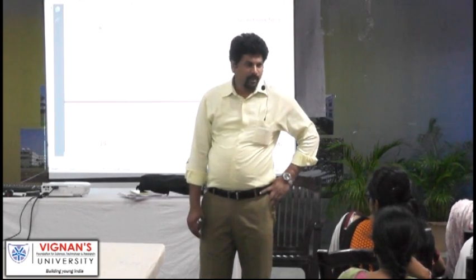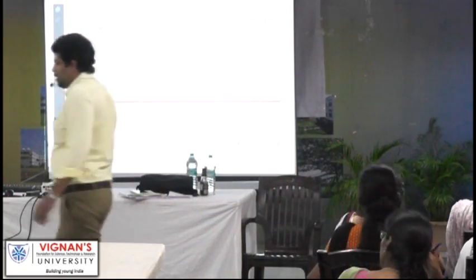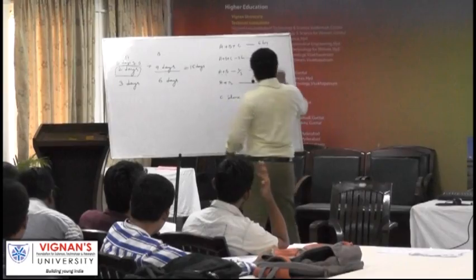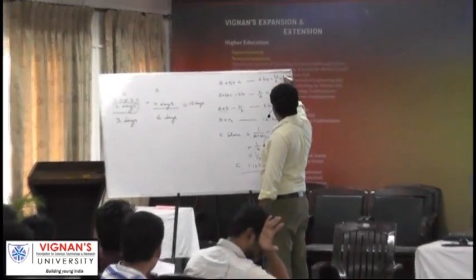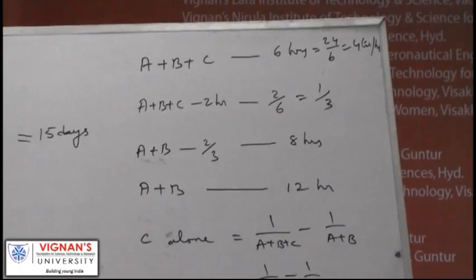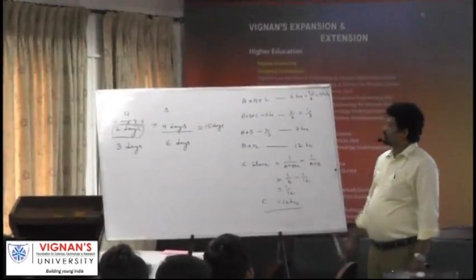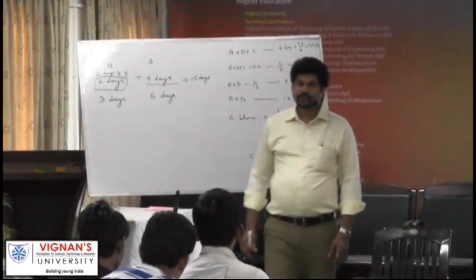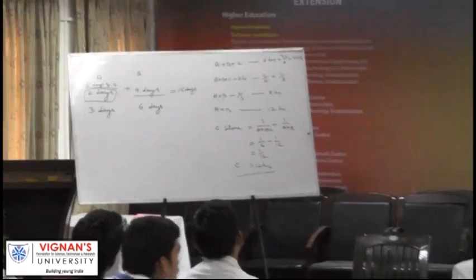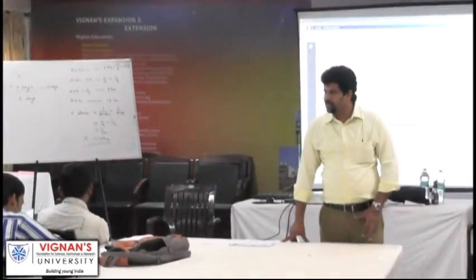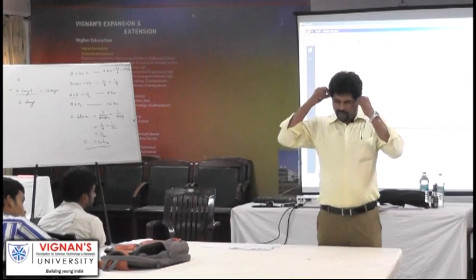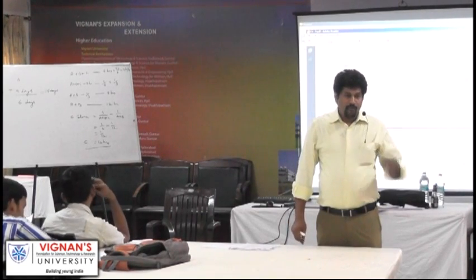24/6, how much? 4. That means A, B, C fill 4 liters in 1 hour. 24/6 means 4 liters per hour. Isn't it? 4 liters per hour. They are open for how many hours? 2 hours. How many liters do all 3 fill in 1 hour? Then how many in 2 hours? 8 liters. They filled 8 liters out of 24.